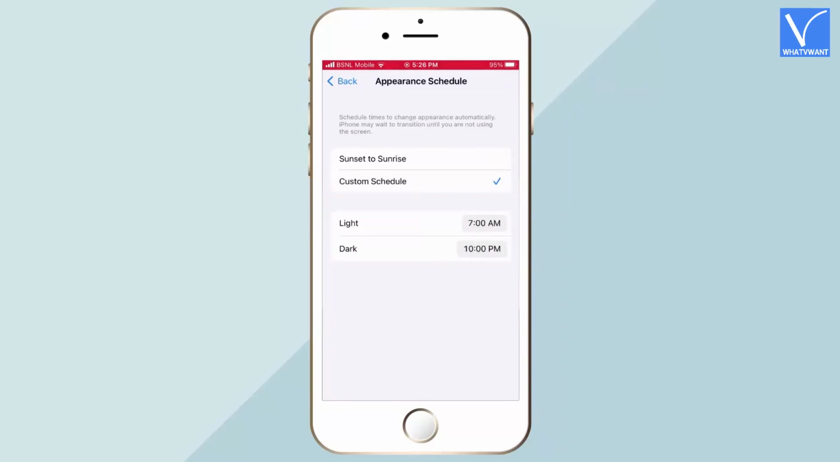It shows 2 options along with a timer. Tap on the timer to schedule the modes. This is how you can schedule and turn on the dark mode automatically on iPhone.